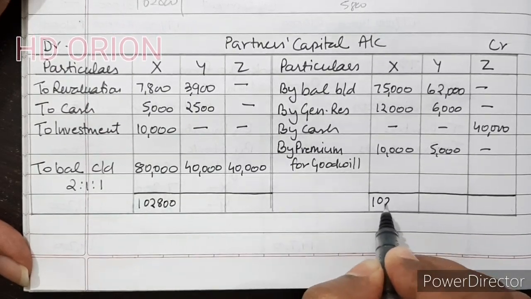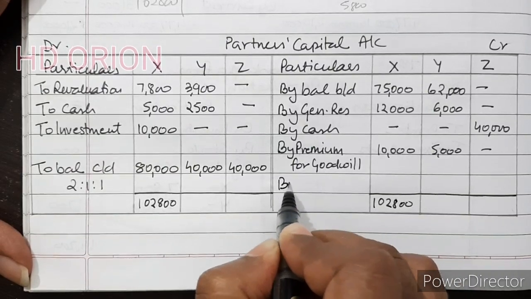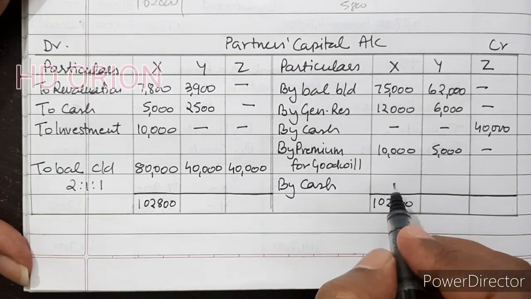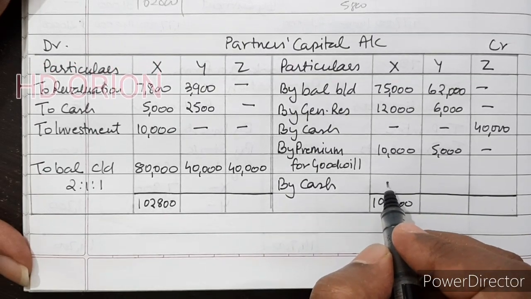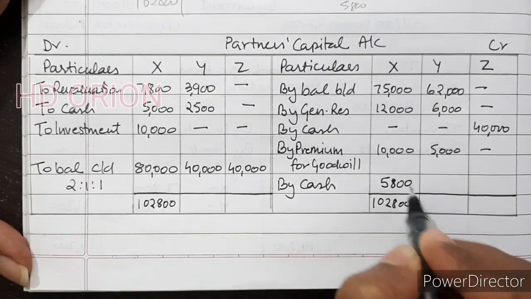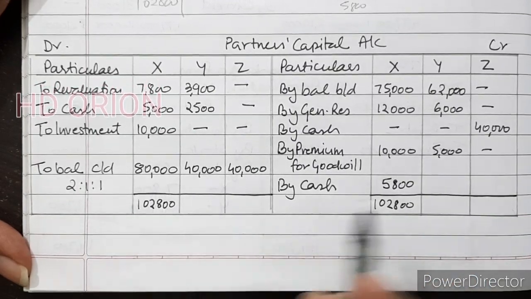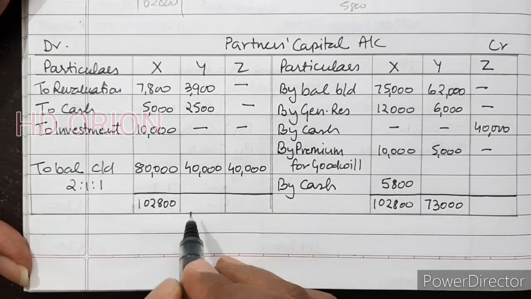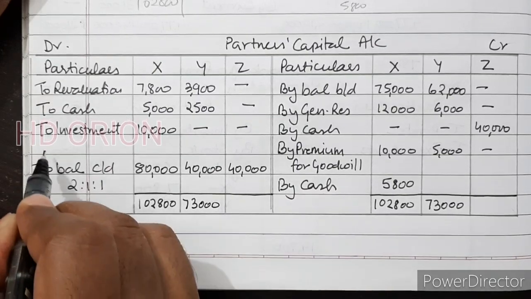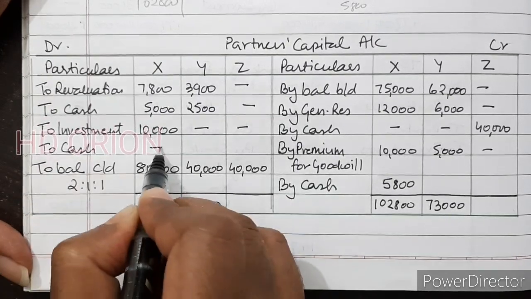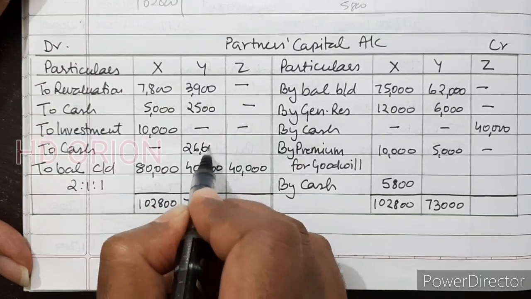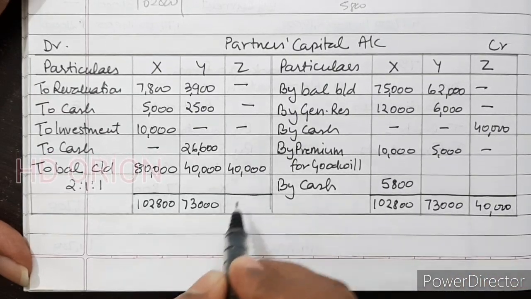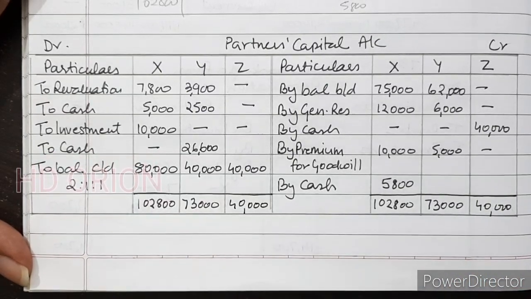To make the other side also same, we have to insert an amount as suggested in the question, that cash is to be brought or withdrawn. So X will bring rupees 5,800 to make his capital balance 80,000. But Y has to withdraw. This side total is 73,000. This side is lighter. So here we will write to cash, and Y will withdraw 26,600, and for Z it is 40,000. Closing balance also 40,000. That is it.